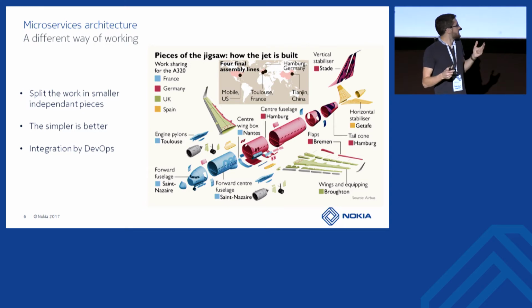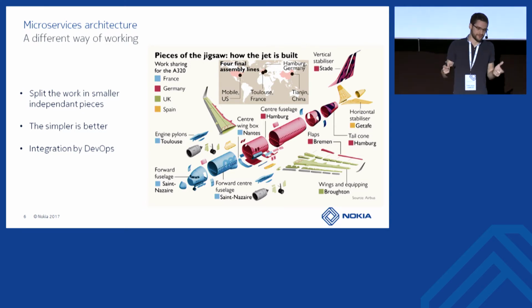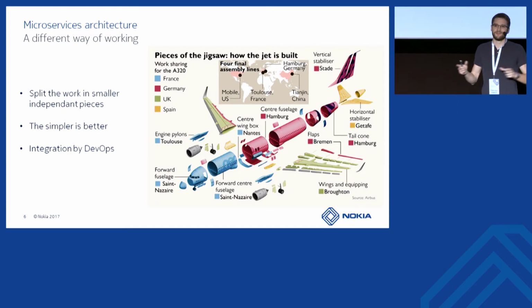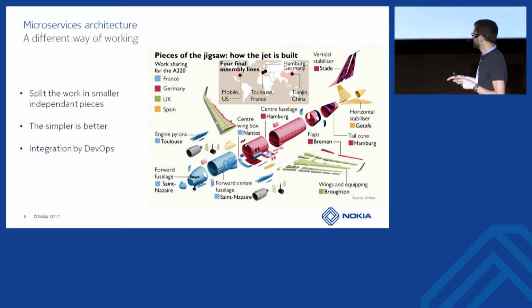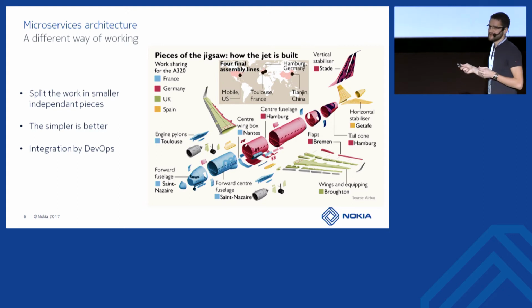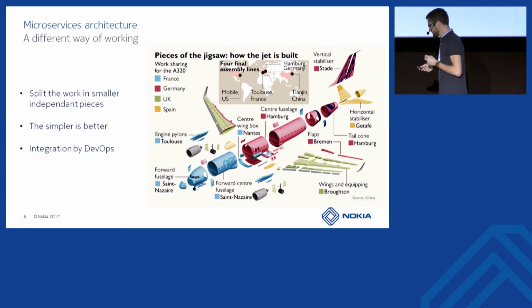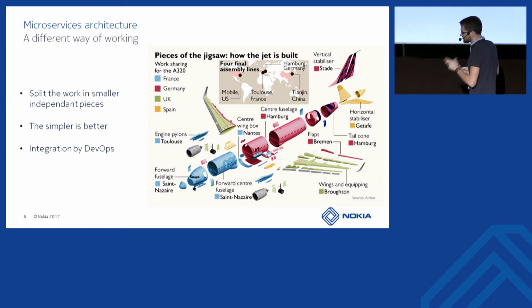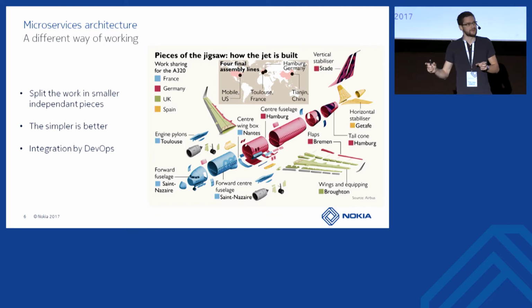And assembling all those parts, for software, will be handled by DevOps. When I say DevOps, I don't mean a DevOps team or DevOps people. I mean DevOps methodology, whoever will do it. I mean that we will automate deployment. We will define what part goes with which part and how they are connected together.